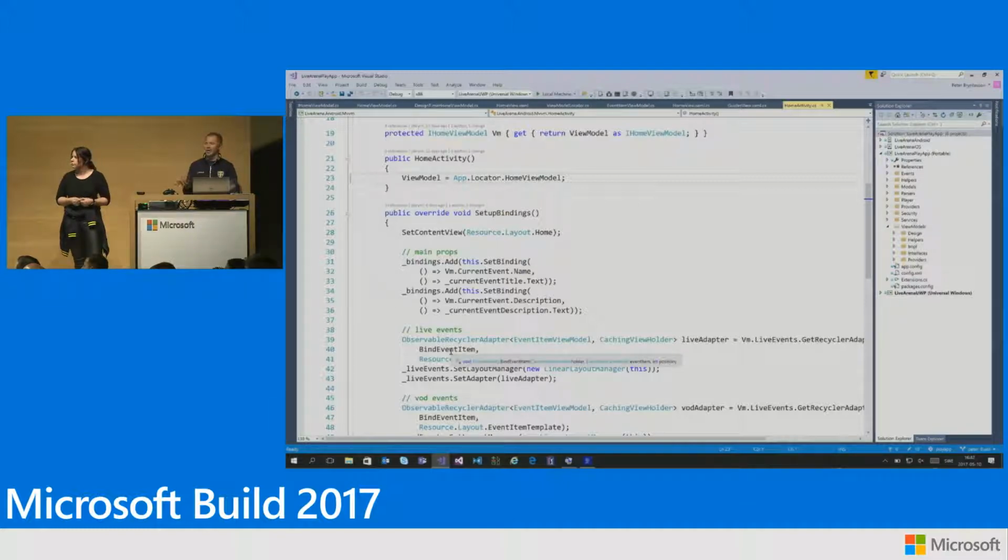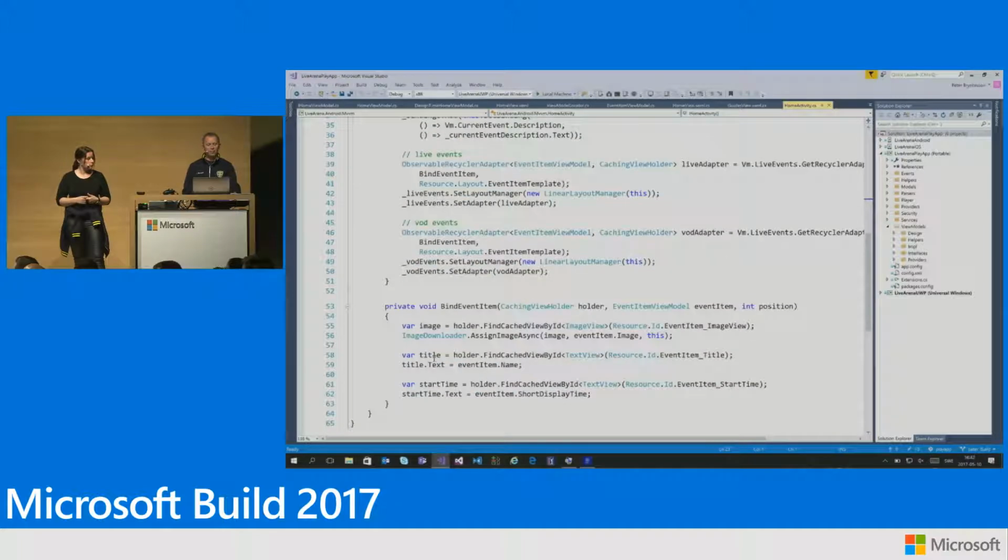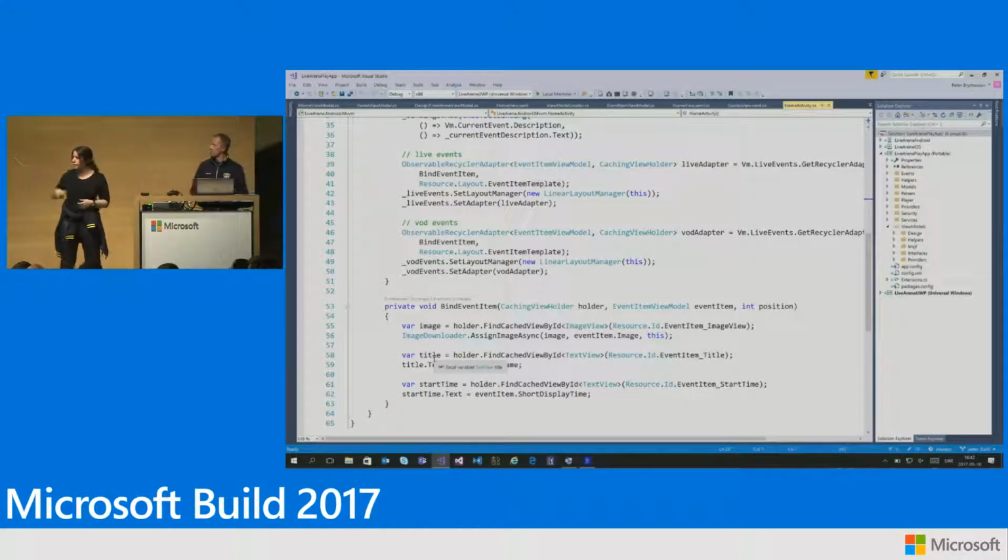And since we don't have data item templates here as well, we need to have a callback function that actually binds each and every item to the data for that. So this corresponds to whatever we were looking at in the peek window, this bind of event item. Yeah. And that is really how you can get more code sharing done using MVVM.